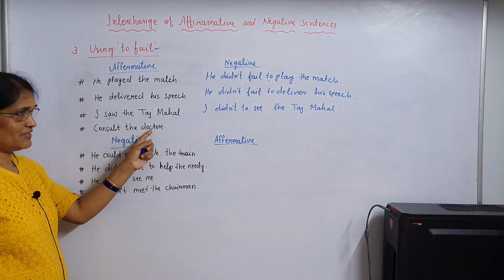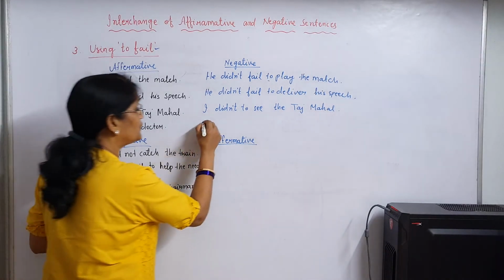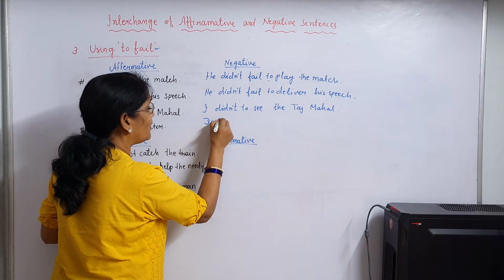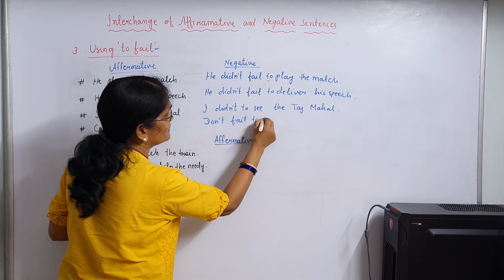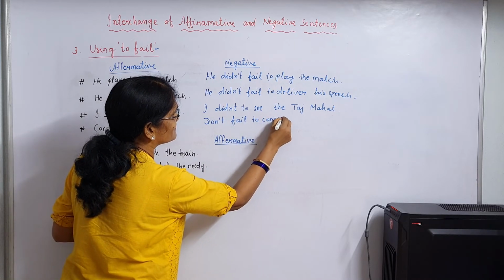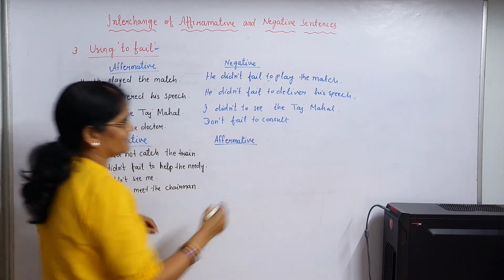Consult the doctor. Do not fail or don't fail to consult the doctor.